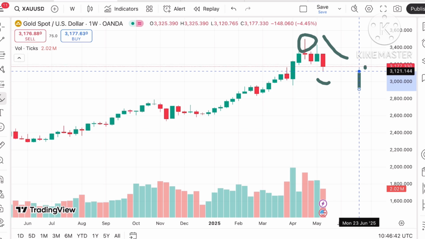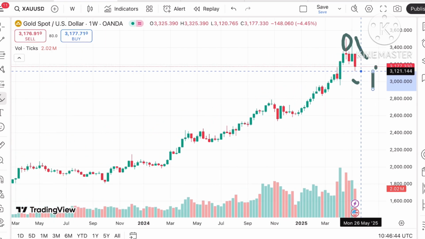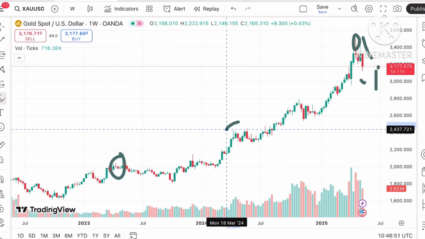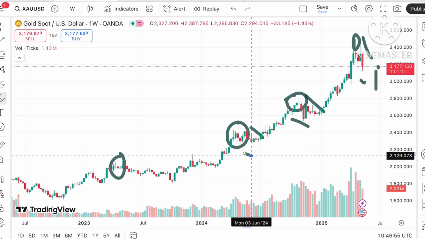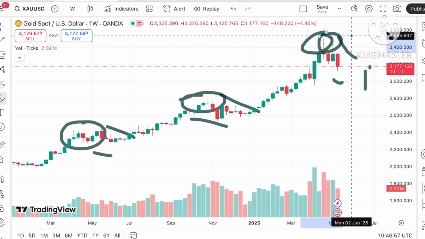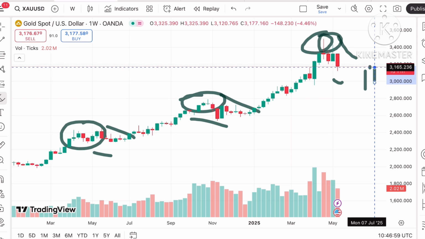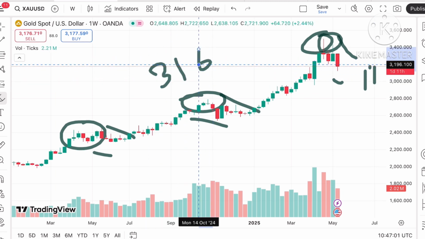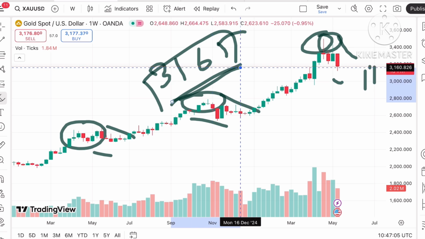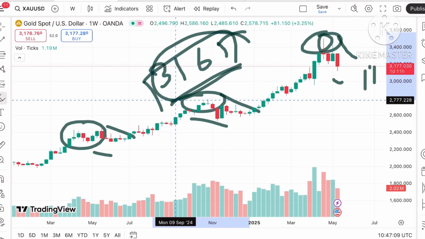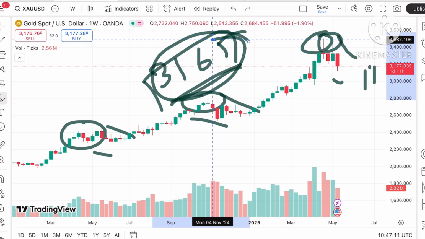But whenever it is making a new high, you have to understand that at that point, if you look at all these levels, a good fall has come. Similarly, there is a higher chance that if the price starts going again towards a level of 3165, this is a strong support now. Previously it was acting as a resistance, now it is acting as a support. So if the price sustains above this level, we can see a further rise.